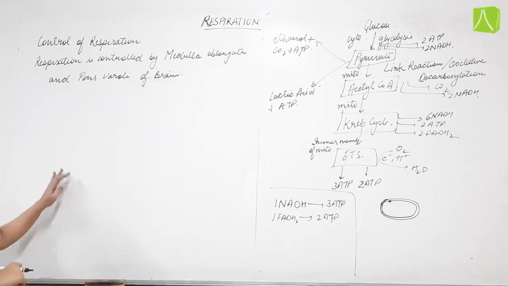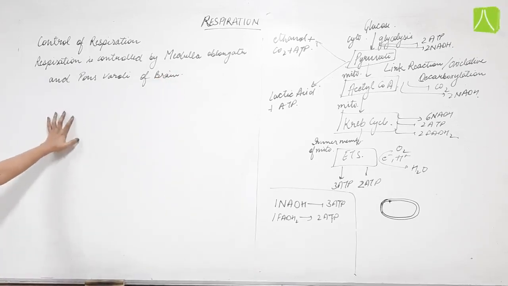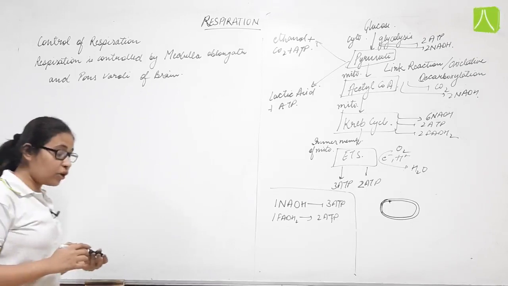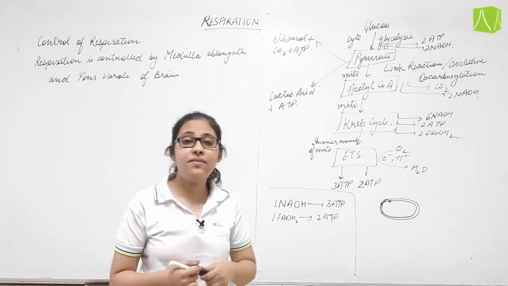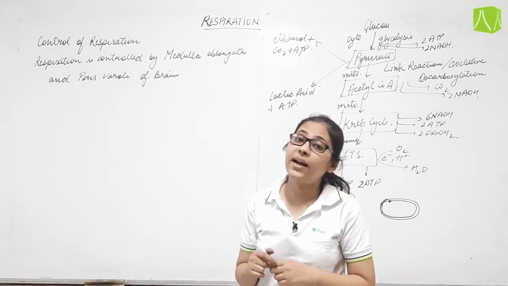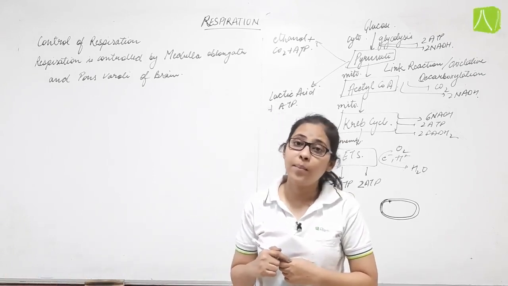So basically these are the receptor centers of the brain, and these are the controlling centers of respiration. Basically we can say respiration is controlled by these two receptor centers present in the brain.